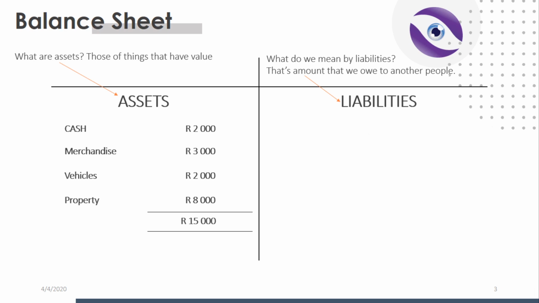So at this point in time, let's say we have trade payables of 1,000 rands. And let's say we also have bank loans. We borrowed some money from the bank for temporary working capital or some purpose like that. Let's say that we have 2,000 rands of bank loan. Now, we can add up all the liabilities.